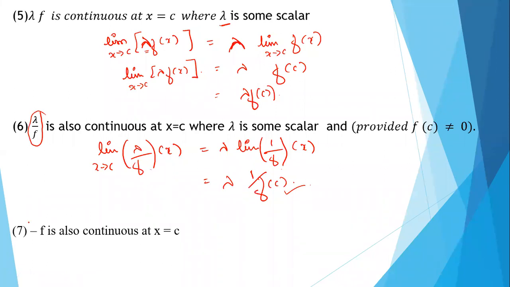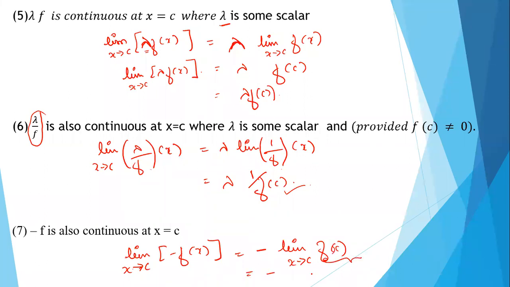Even minus f, how to prove this? Limit of minus f of x can be written as limit x tending to c, and here we can take the minus sign outside. So minus limit x tending to c f of x. This f of x will be nothing but f of c.